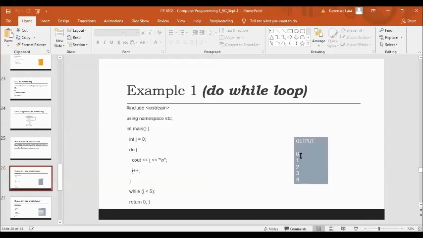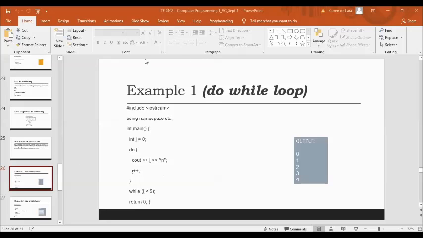Okay, so in this example, the loop will always be executed at least once, even if the condition is false, because the code block is executed before the condition is tested. So we display first the code block or your statement here before we test our condition I is less than 5.